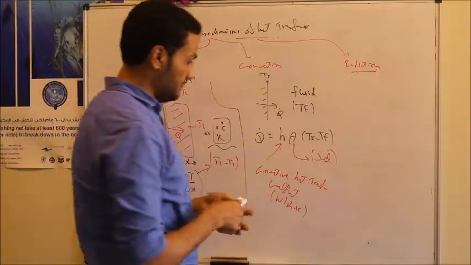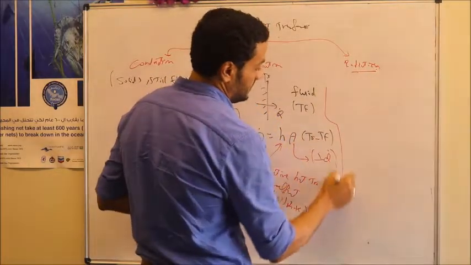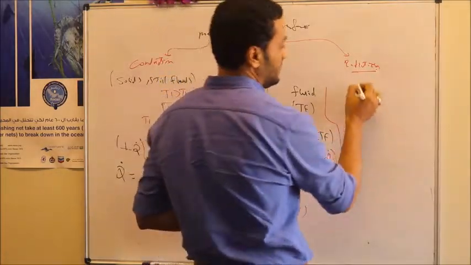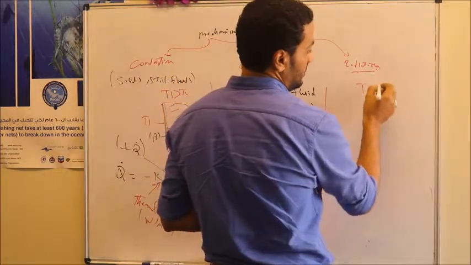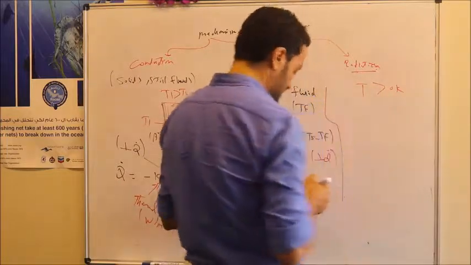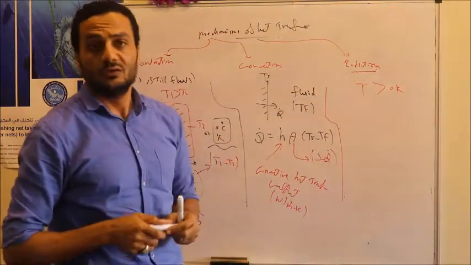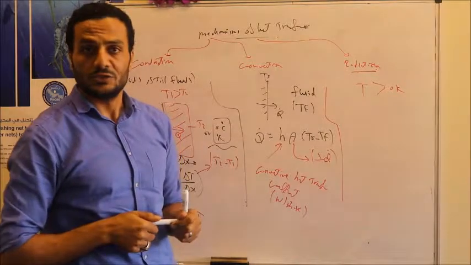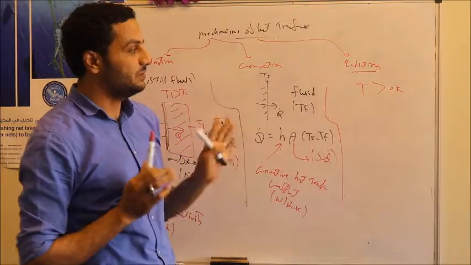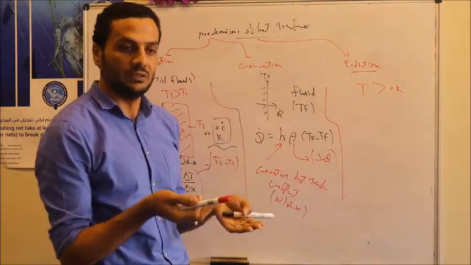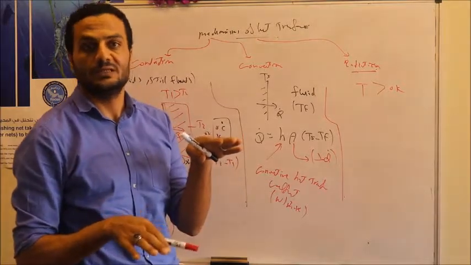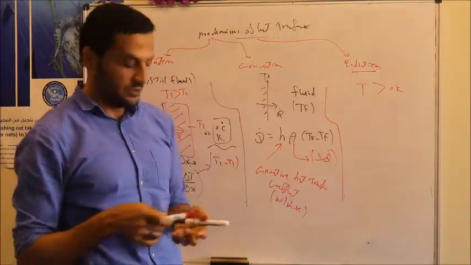The final form of heat transfer is heat transfer by radiation. Anybody existing at a temperature higher than 0 Kelvin emits radiation to another body existing at a lower temperature. So whatever the temperature of a body, it can emit radiation, but to other bodies existing at a lower temperature.